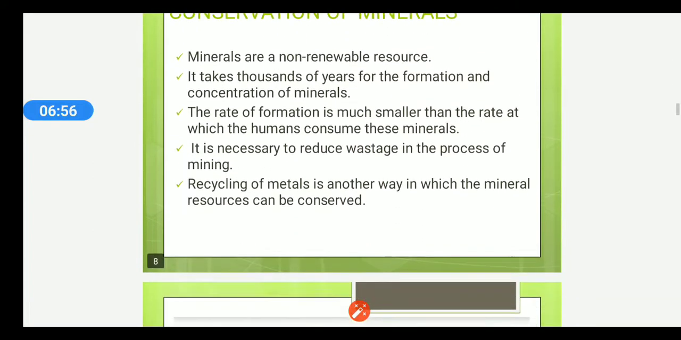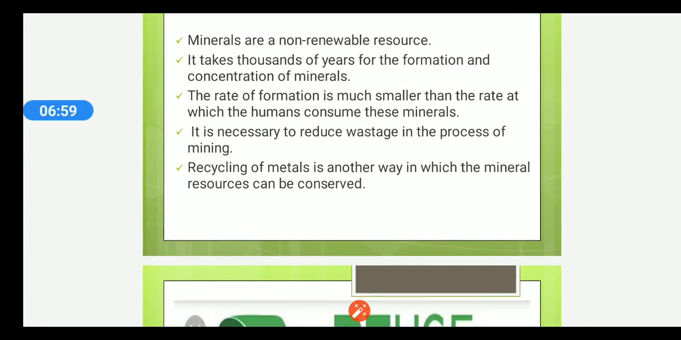So now, minerals are a non-renewable resource. It takes thousands of years for the formation and concentration of minerals. The rate of formation is much smaller than the rate at which humans consume these minerals. It is necessary, therefore, to reduce the wastage in the process of mining and protect and conserve our minerals. Recycling of metals is another way in which the mineral resources can be conserved.